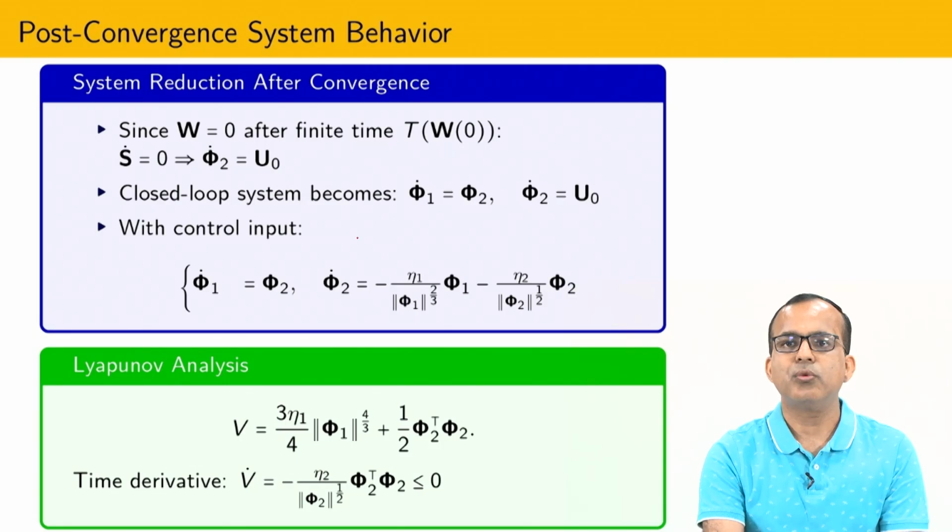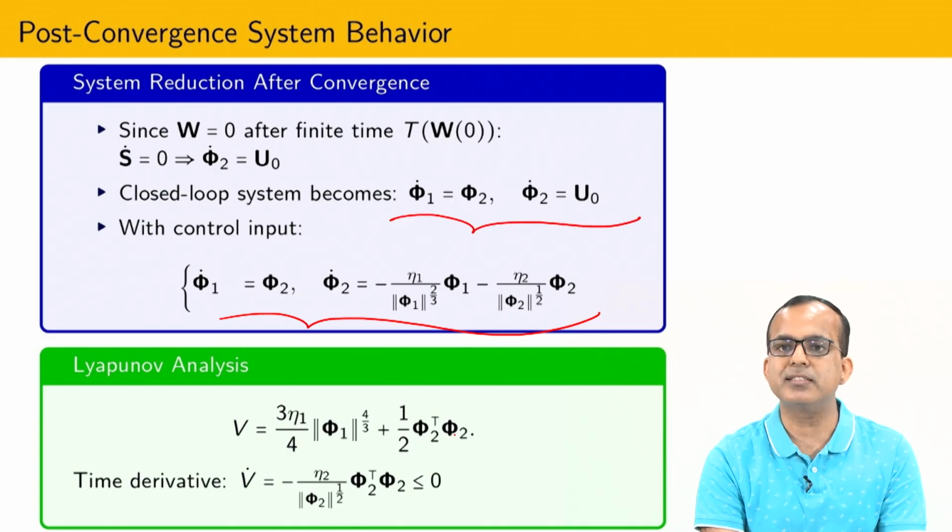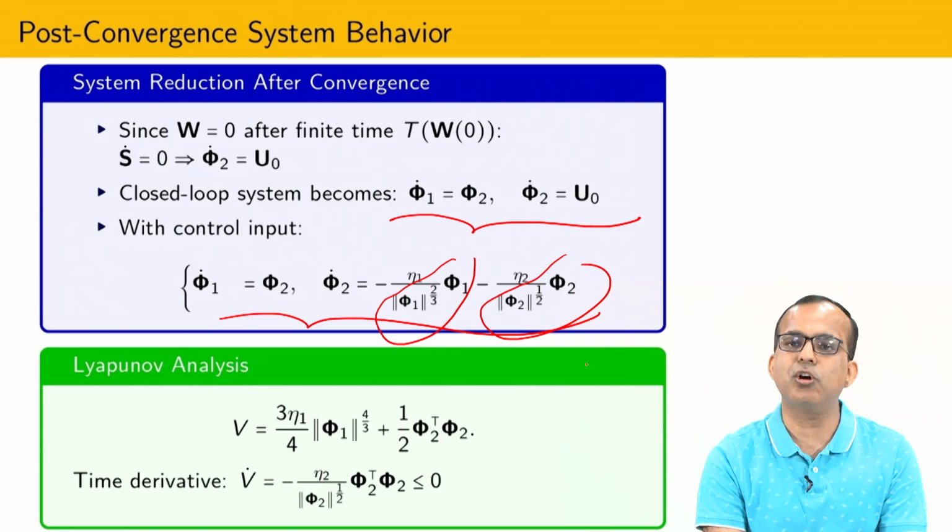Now once omega equal to 0 after finite time, then I have only one choice, that the whole dynamics is represented by this, because this continuous part phi dot equal to u0 once s equal to 0. So now the whole dynamics is governed by this control action. Again I have to prove that phi 1 and phi 2 equal to 0. This control I have constructed such that homogeneity is maintained. If you check carefully, homogeneity is always maintained.